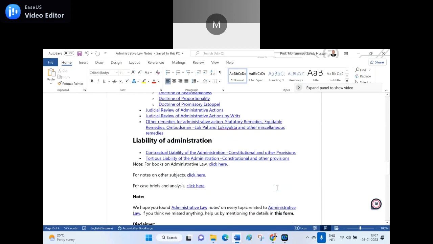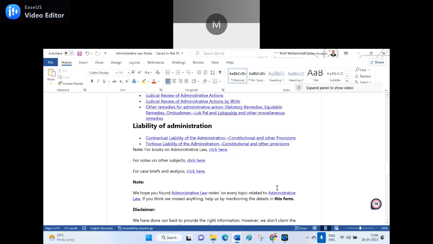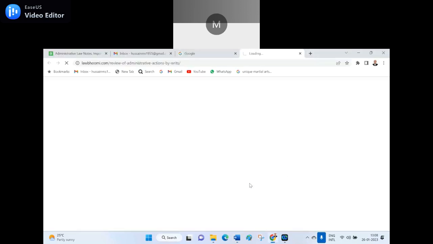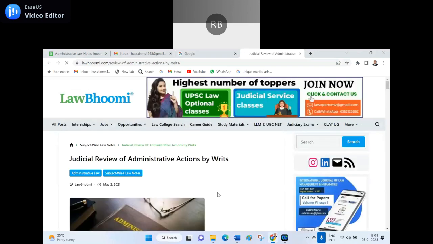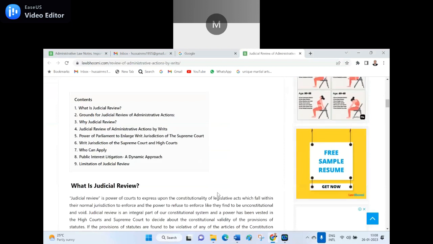For instance, in the same way, if I go to another point, like the writ jurisdiction of the Supreme Court and High Court, everybody knows what that is. Article 32 in the Supreme Court, and Article 226 in the High Court, sir.